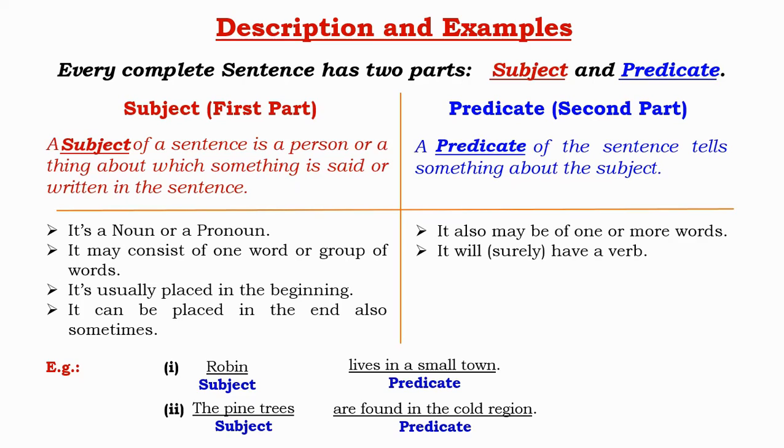Robin lives in a small town. Robin is the subject here and lives in a small town is the predicate. Robin is the subject of one word. Next, the pine trees are found in the cold region. Here, the pine trees is the subject and are found in the cold region is the predicate. You can see here that the pine trees, the subject in this sentence, is a group of words.